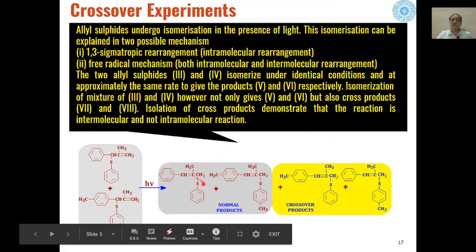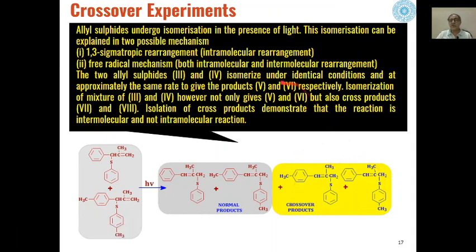And as the reaction is giving us the crossover products, that means the rearrangement is an intermolecular rearrangement because of the formation of crossover products. That means it is not possible that the isomerization of allyl sulfide can undergo 1,3 sigmatropic rearrangement, because if that happened, it should be an intramolecular rearrangement.